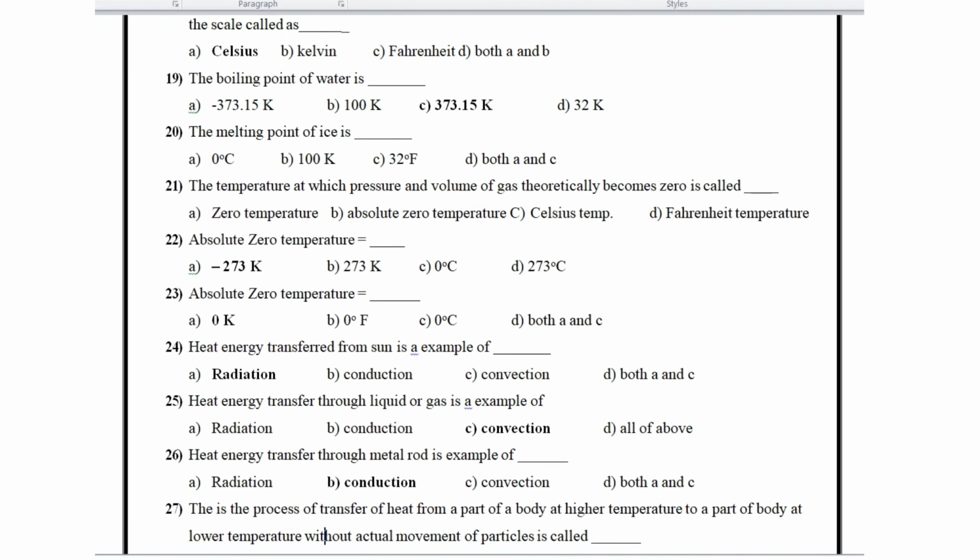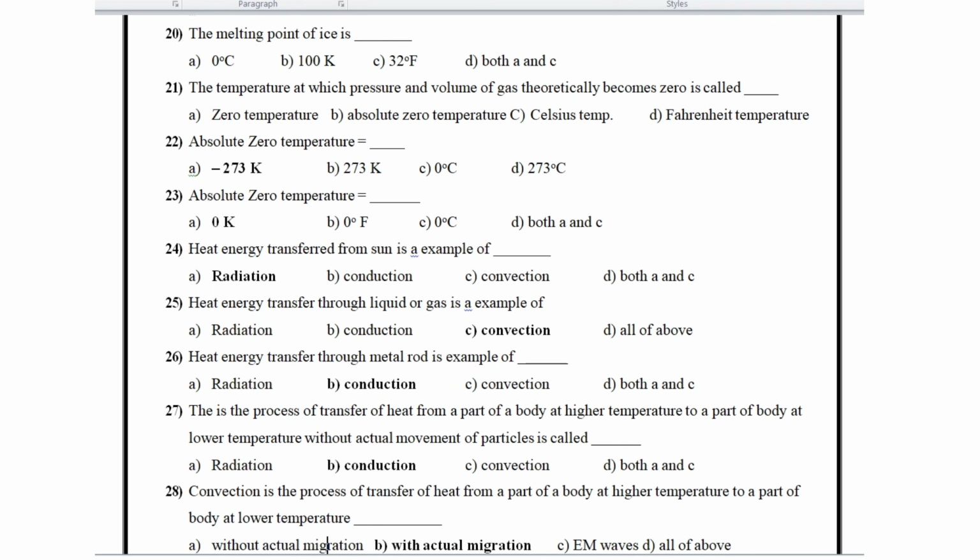Then question number 21. The temperature at which pressure and volume of a gas theoretically becomes zero is called absolute temperature. Absolute zero temperature is minus 273 degrees Celsius. Absolute zero temperature is 0 Kelvin.